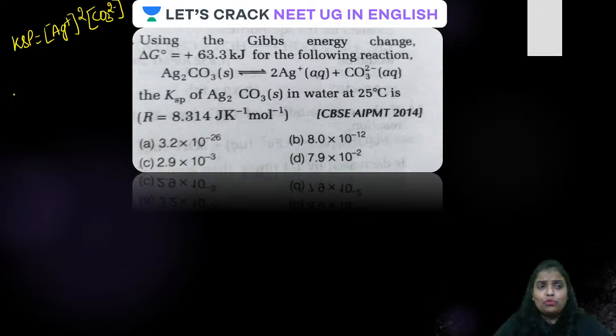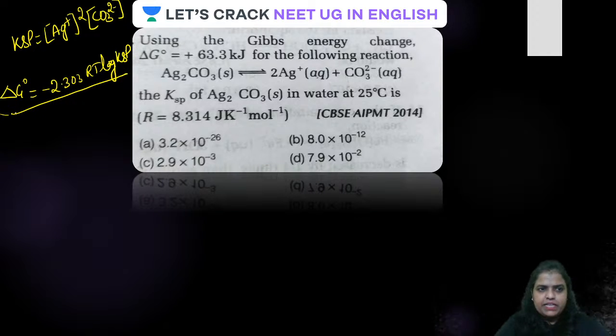And we all know that delta G naught and equilibrium constant are related by an equation: minus 2.303 RT log KSP. Is that clear? Delta G naught is equal to minus 2.303 RT log KSP.